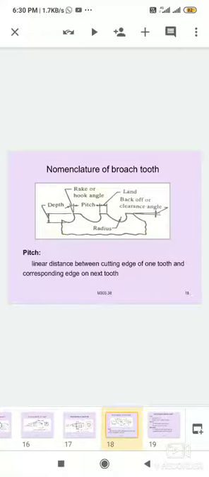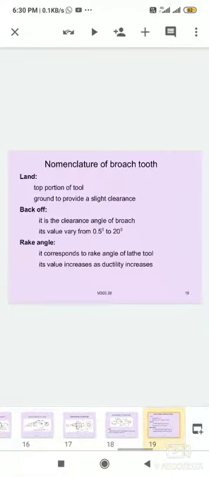This is the pitch. Next one is the land. It is the top portion of the tool and is ground to provide a straight clearance.